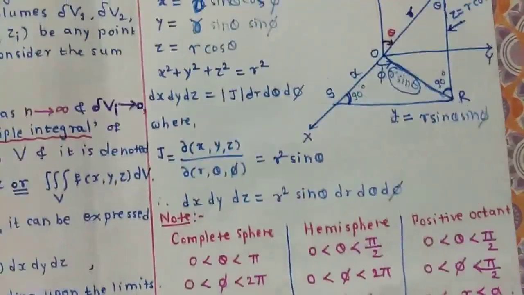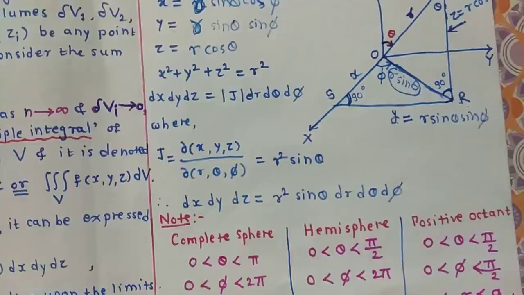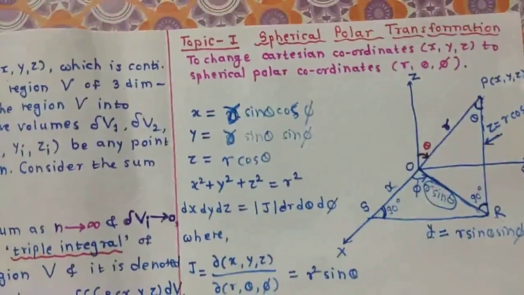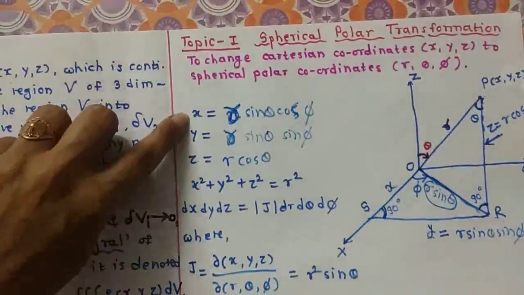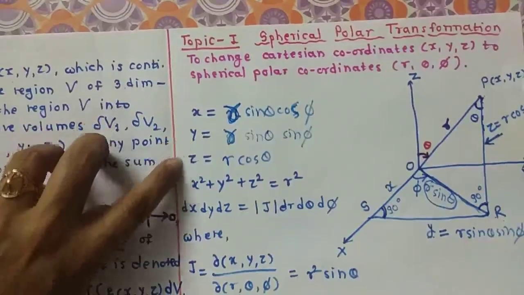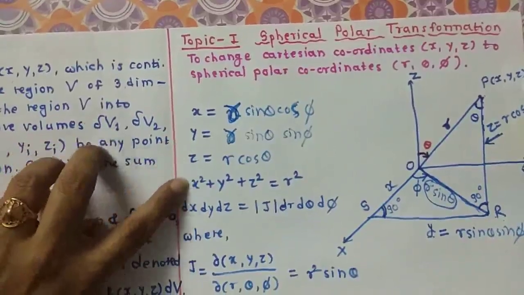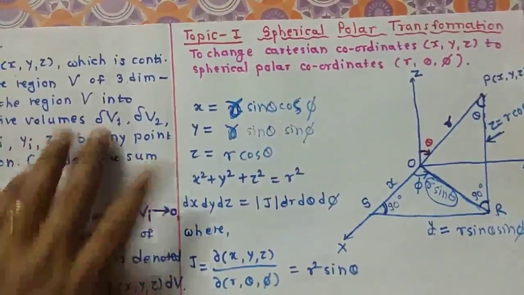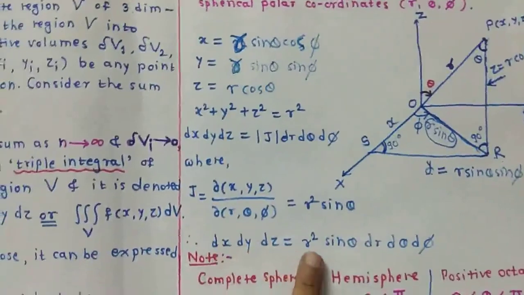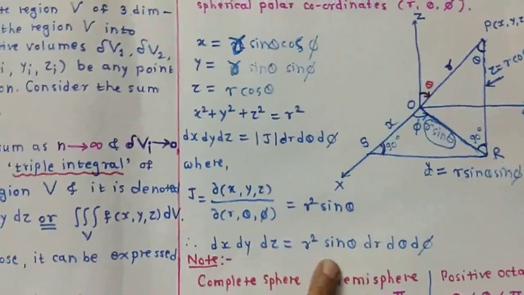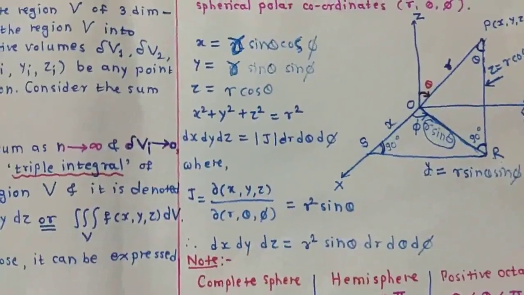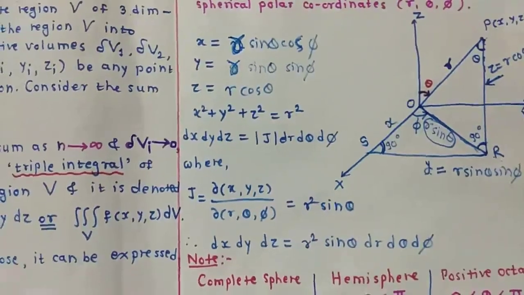So in this way, we transform Cartesian coordinates into spherical polar coordinates using substitution. This x equals r sin theta cos phi, y equals r sin theta sin phi, z equals r cos theta. Also x square plus y square plus z square equals r square, and dx dy dz equals r square sin theta dr d theta d phi. So in the next video, I will take examples of this spherical polar transformation.